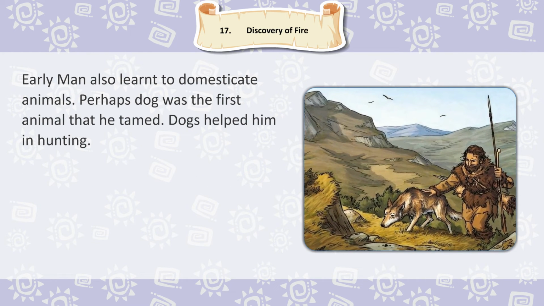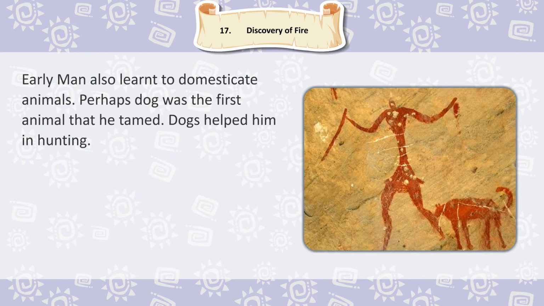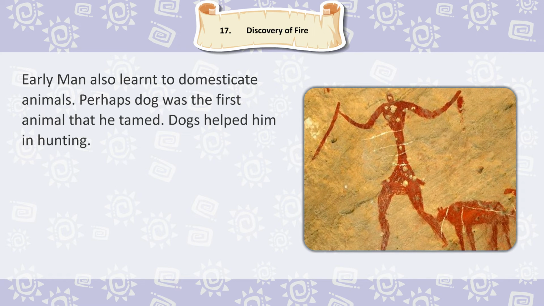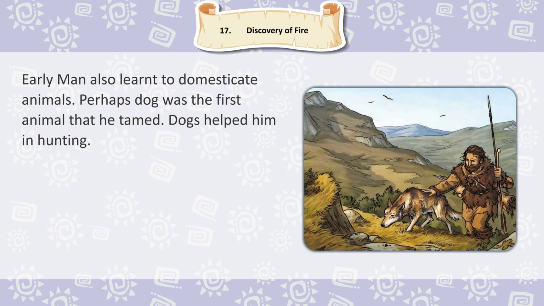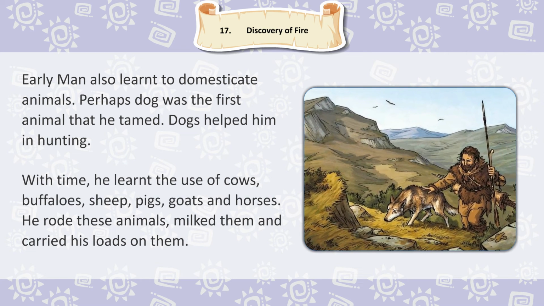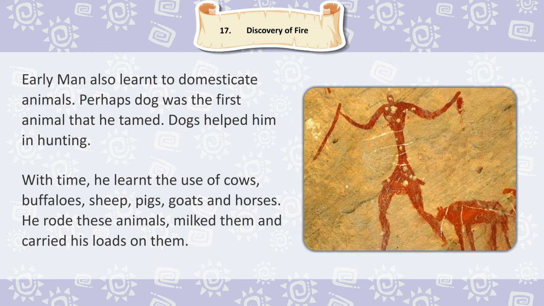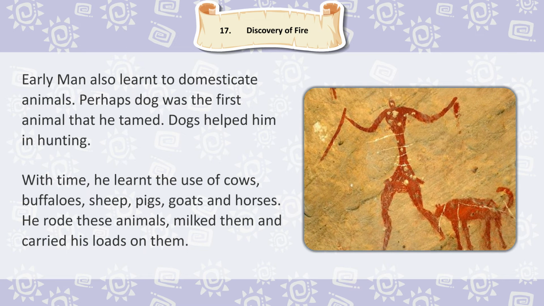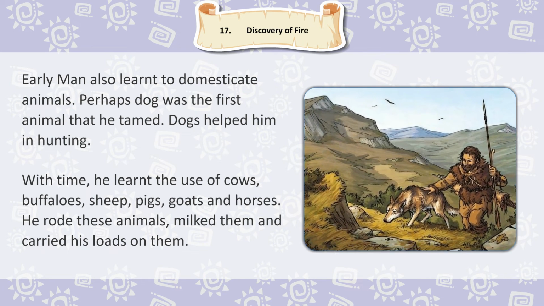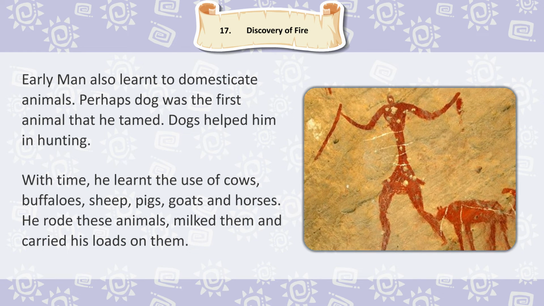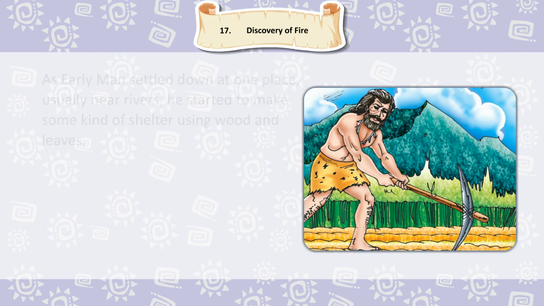Early Man also learned to domesticate animals. Perhaps dog was the first animal that he tamed. Dogs helped him in hunting. With time, he learnt the use of cows, buffaloes, sheep, pigs, goats, and horses. He rode these animals, milked them, and carried his loads on them.